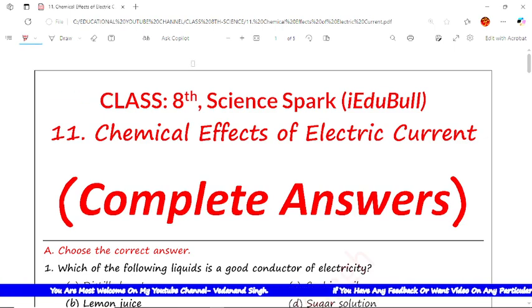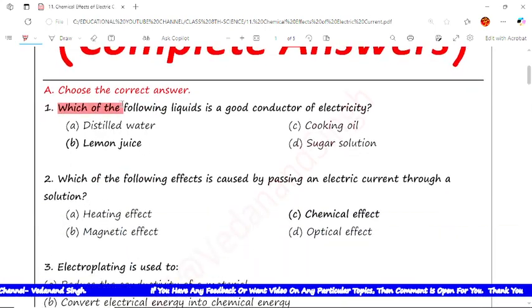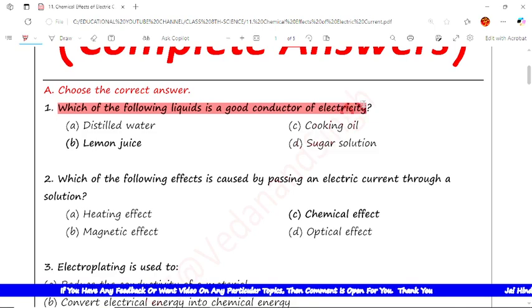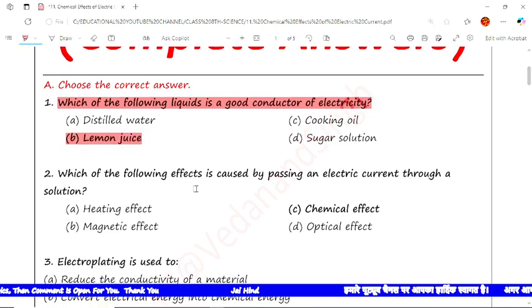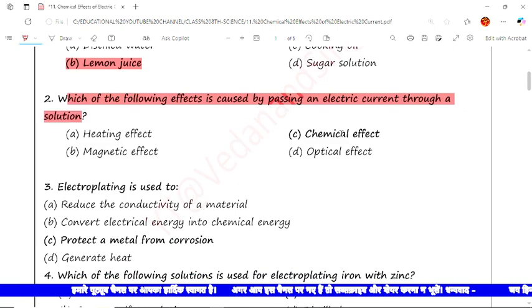In the question answer series, we'll do the first MCQs. The first question of the MCQs is, which of the following liquids is a good conductor of electricity? Among the options, lemon juice is the correct answer. I have highlighted the answer. The next is, which of the following effects is caused by passing an electric current through a solution? The answer is chemical effects.